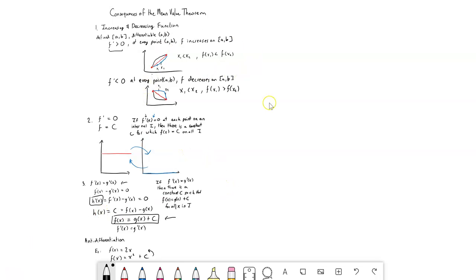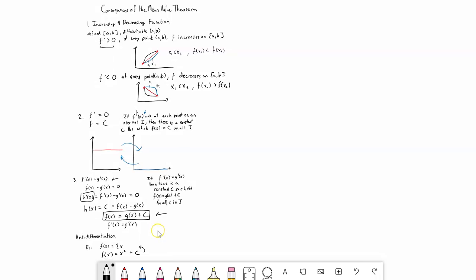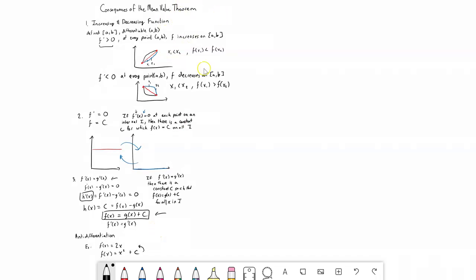So that's it for this video. I hope it made sense, these corollaries, and hopefully these pictures made sense also, because they're usually really helpful in understanding the value theorems. And pretty much most of calculus, pictures usually help. So that's it for this video.